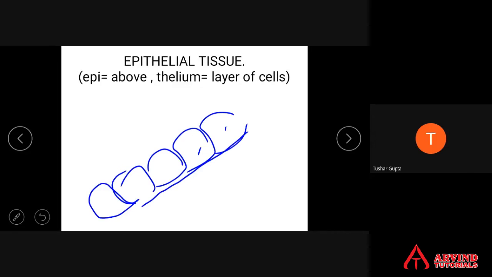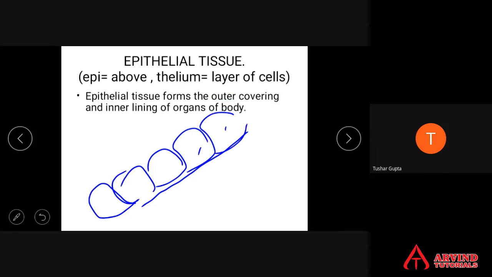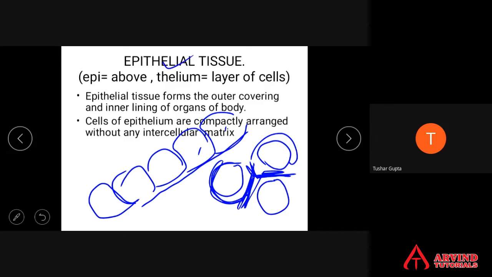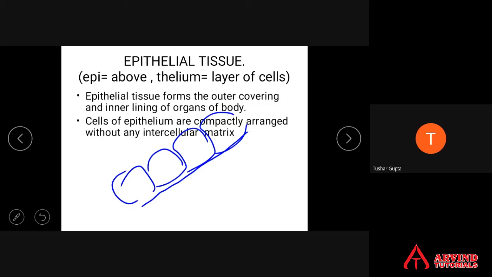They are very compactly arranged, so there are no intercellular spaces. If you take other tissues, there is one cell here, a second one here, a third one here, and there is a space. And in between the space, there is a substance. And that substance is called what? Matrix. No such matrix is present in epithelial tissue. That is an important property of this tissue, epithelium.